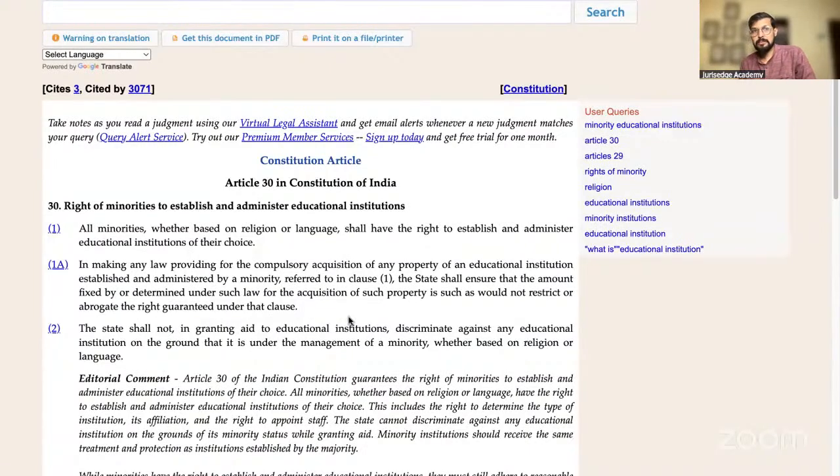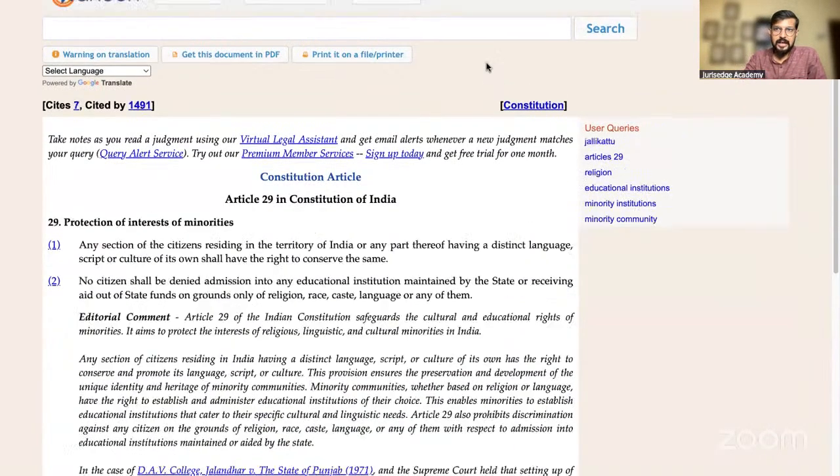Article 30 talks about all minorities. Article 29 talks about any section of citizens. So there is no particular distinction in 29(1) here. Any section of citizens is covered.